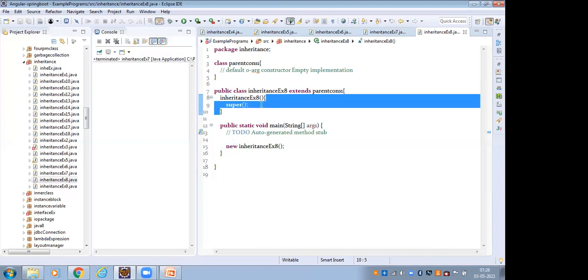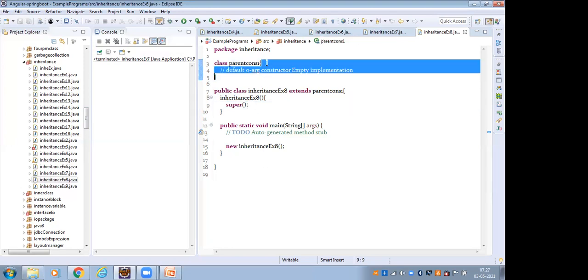In the constructor's first line, I have to give the super keyword. If I give super, then the parent class constructor is executed.